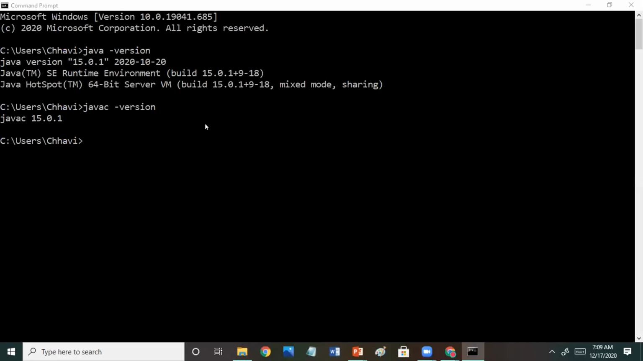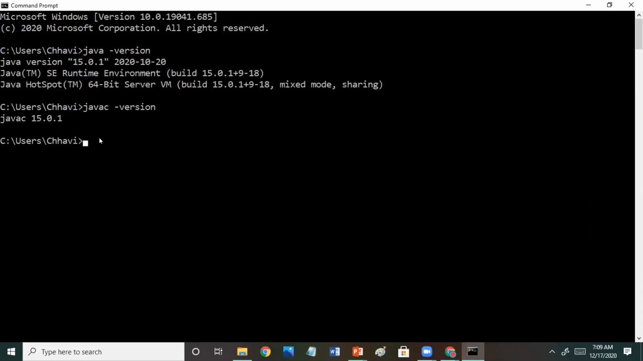Okay, so by seeing this, you can see whether Java is installed or not. Here you can see one Java version 15.1 is installed on my computer. So if it says Java is not recognized as an internal or external command, that means Java is not installed on your computer. Okay, so you have to install it. So how do you install?